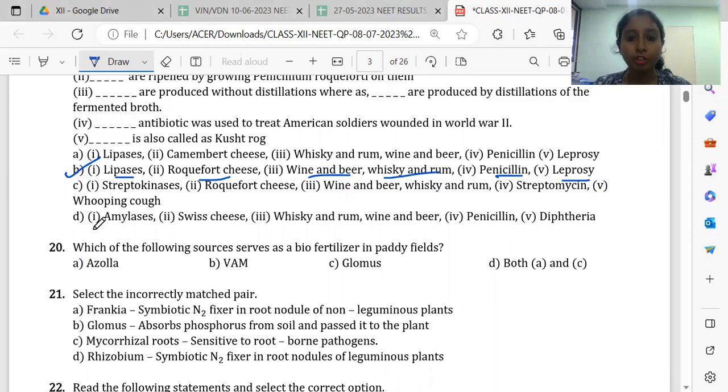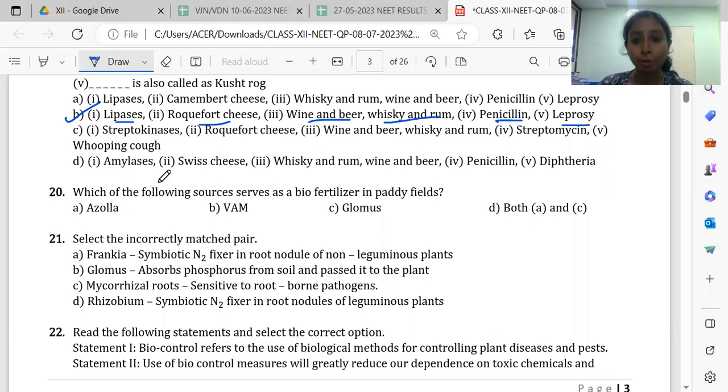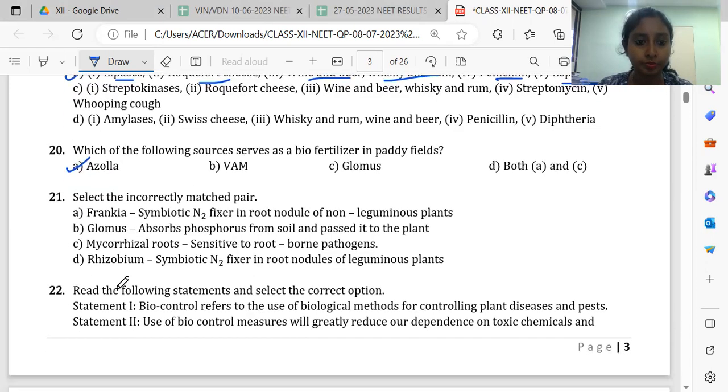So which biofertilizer is used in paddy fields? Always the cyanobacteria will be used in paddy fields, and out of this the cyanobacteria is Azolla. Then 21. Incorrectly matched pair we have to select.